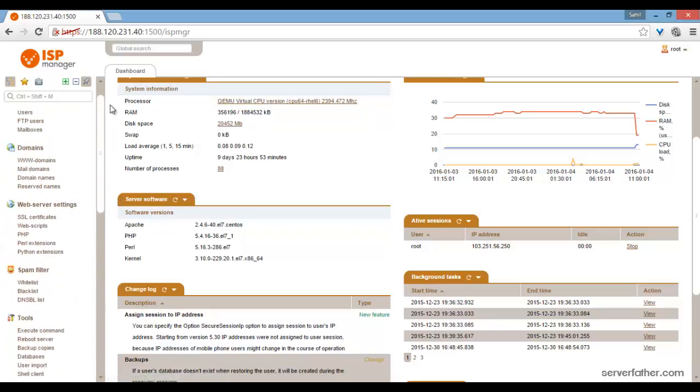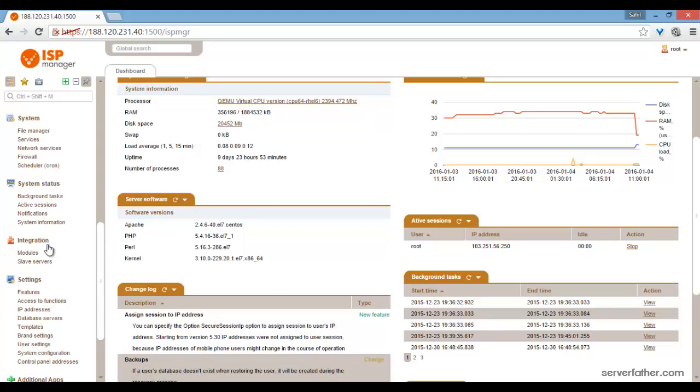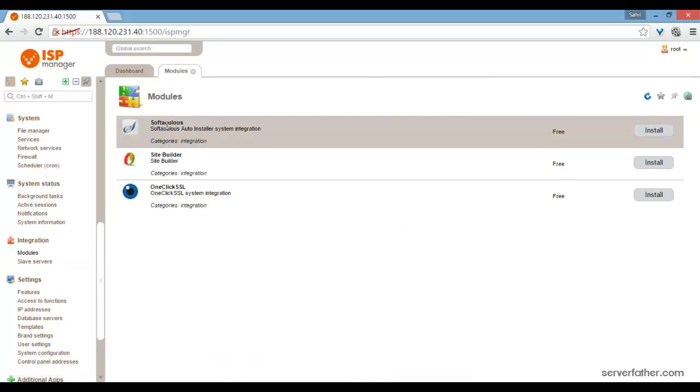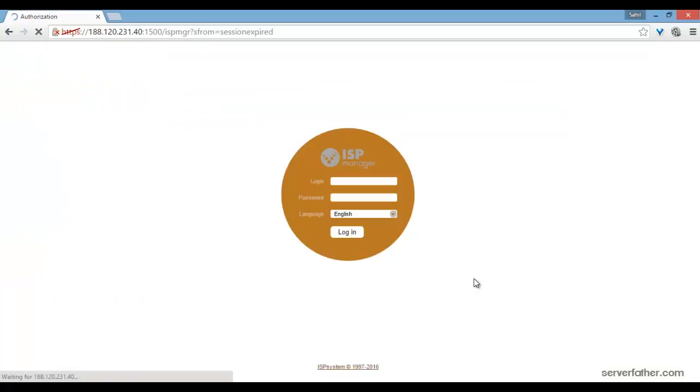Today we can see how to install the Softcules from ISPmanager. You can scroll down here, and in integration you can see the module Softcules. Click on install. It will take a little bit of time, and after install your panel ISPmanager will restart, and just log in again.